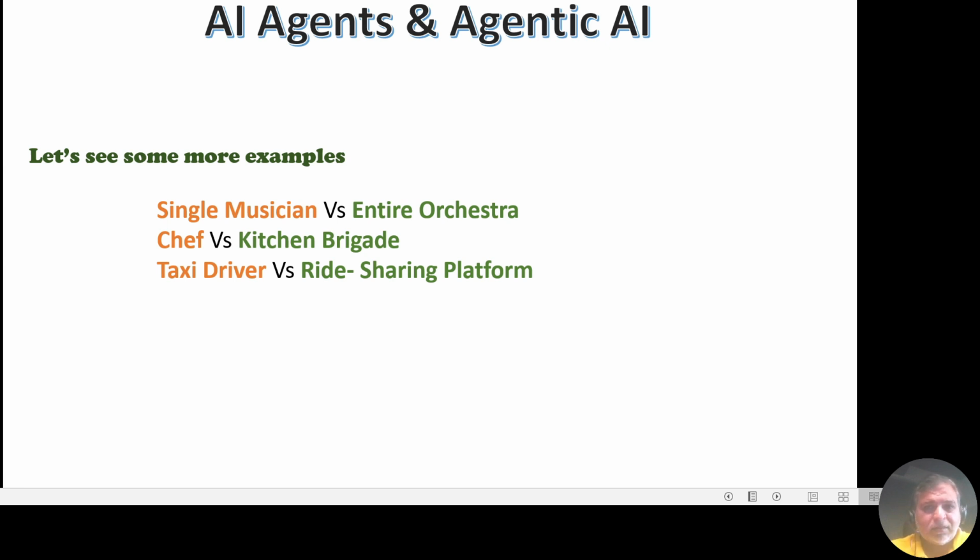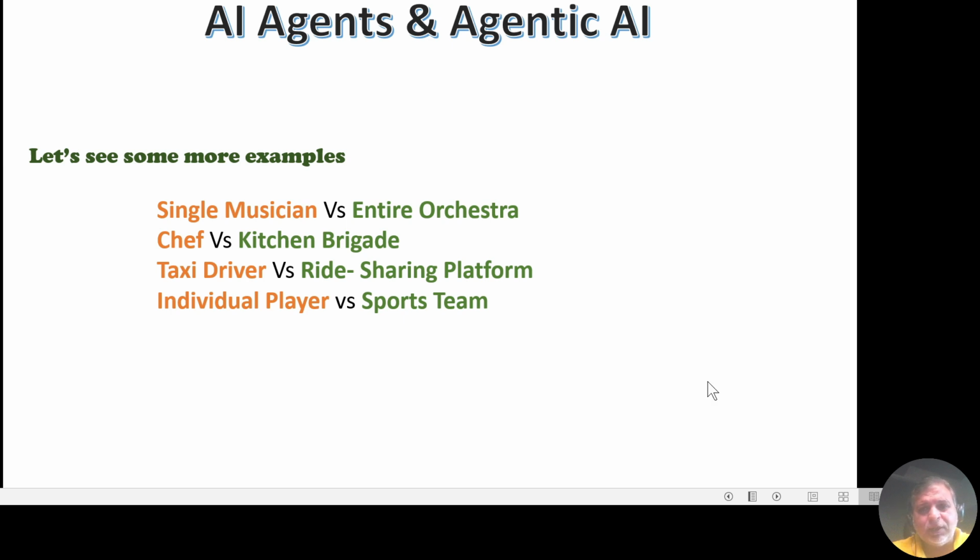like Uber or Ola, coordinates a network of drivers, optimizes routes in real time, adjusts prices based upon demand, and ensures availability across a wide area. The platform manages the entire process from booking to payment, providing a seamless and efficient transportation solution. This represents agentic AI, where multiple AI agents, drivers in this case, are coordinated by a central system to provide a complete service.